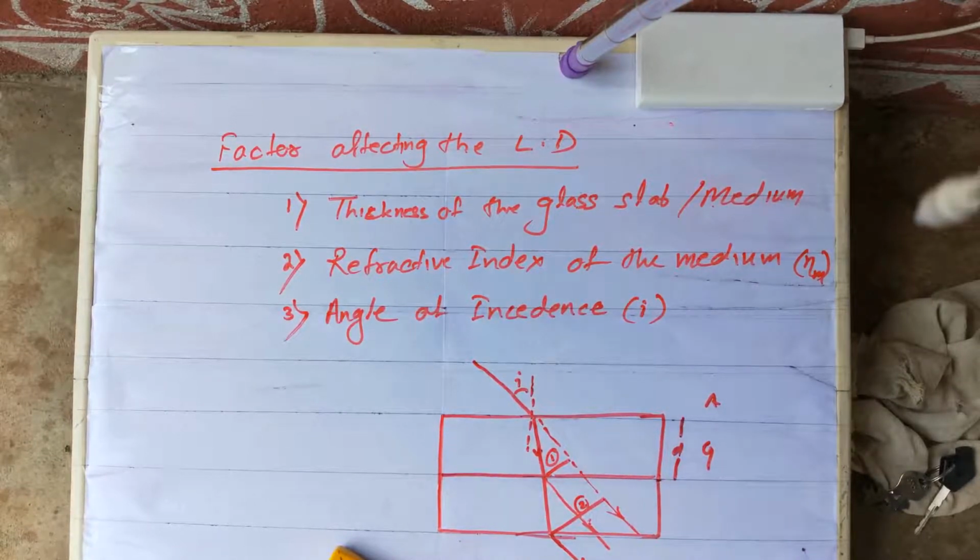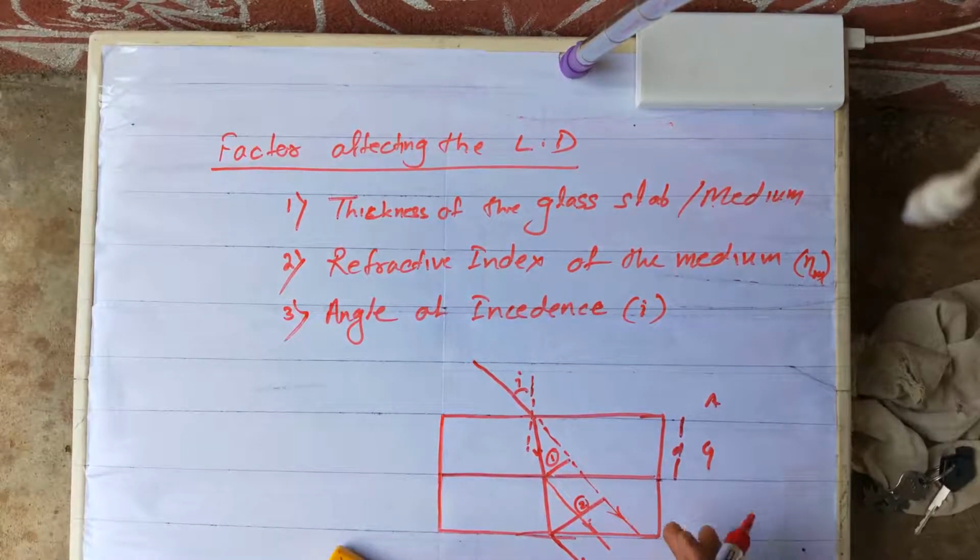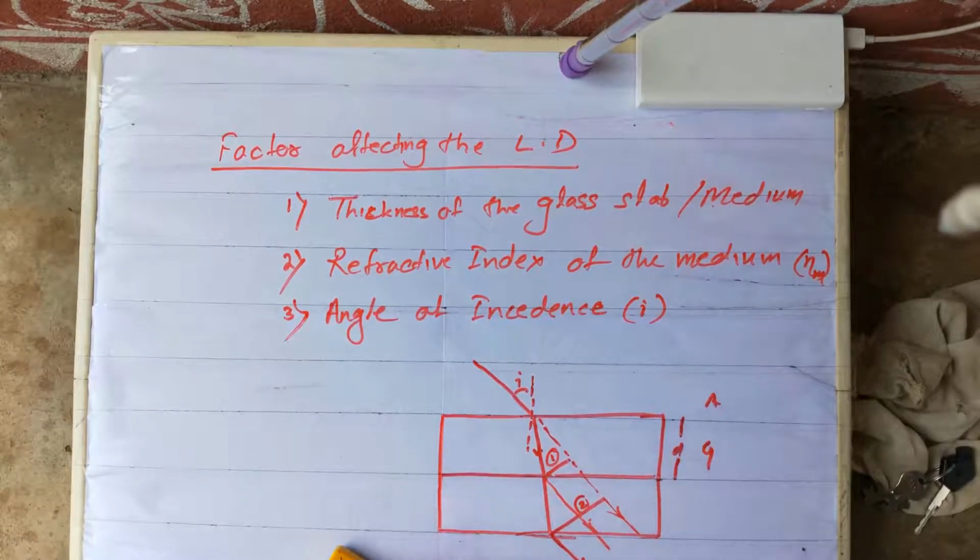So we observed that it is the second case, where the lateral displacement is more. What did we change in the second case? Just increased the thickness of the medium. So this indicates that with the increasing of thickness, the lateral displacement will increase. More the thickness of the medium, more is the lateral displacement.